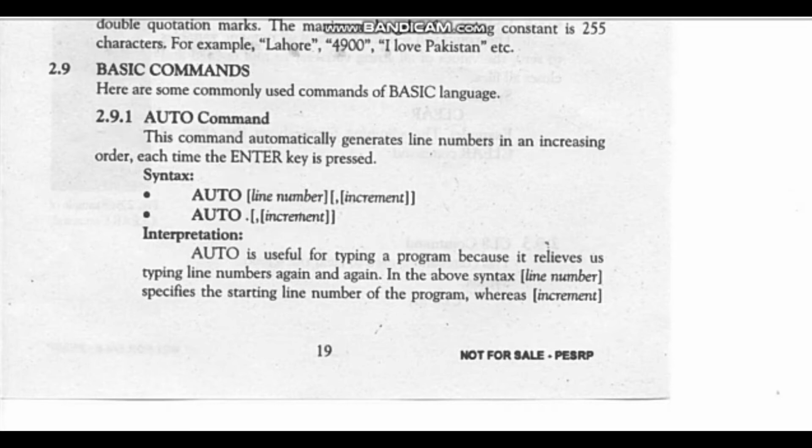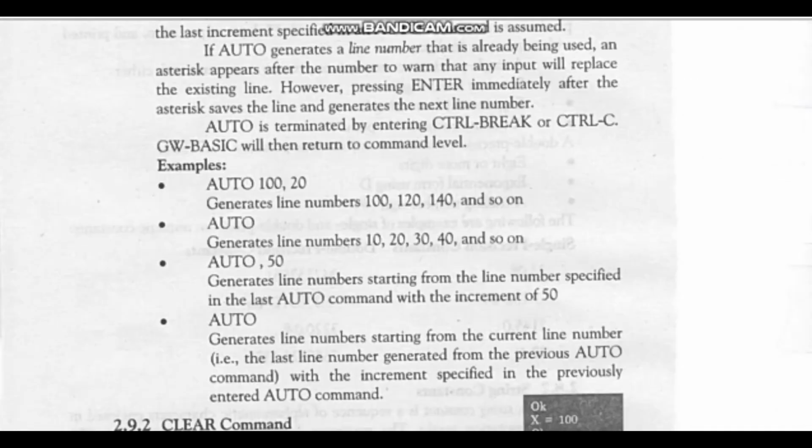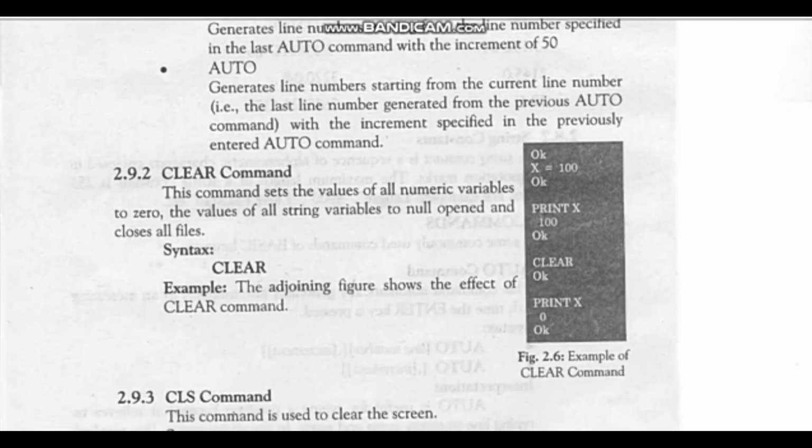So now I will discuss the basic commands. There are the following basic commands. First is the auto command. The auto command is used to show the line number automatically at the start of each line. The line number of the next line appears automatically when the user presses the enter key after writing the statement. The programmer does not need to write the line number.